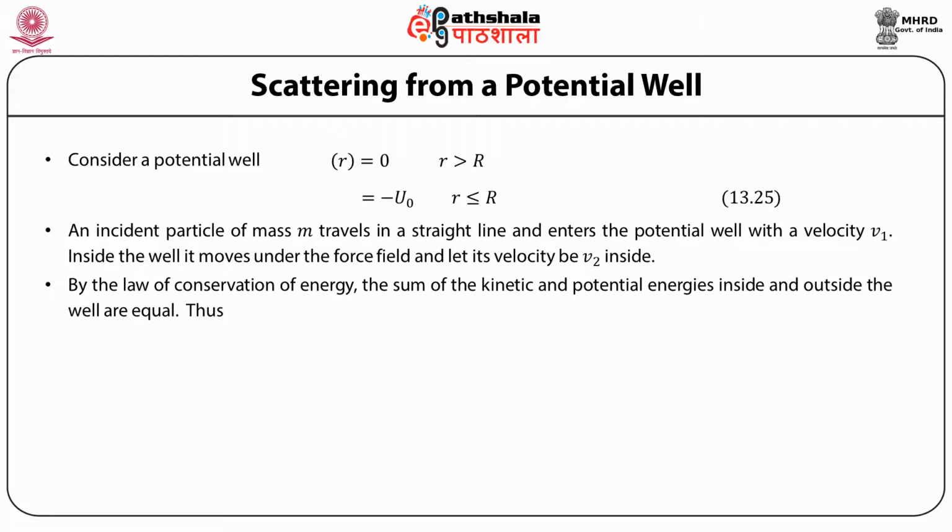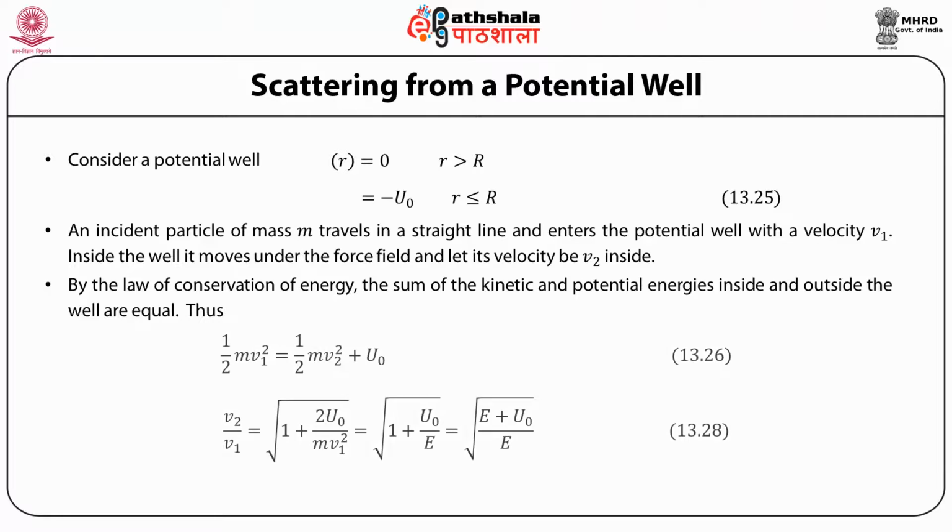So outside the well, the total energy is half m v1 square. There is no potential energy, the potential is 0 outside. And inside it is half m v2 square minus U naught. Equating these two, we have the expression for v2 by v1 equal to the square root of (E plus U naught) by E, where capital E is the energy of the incident particle, which is half m v1 square with no potential energy at infinity.